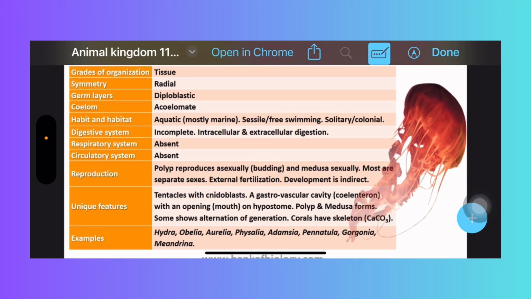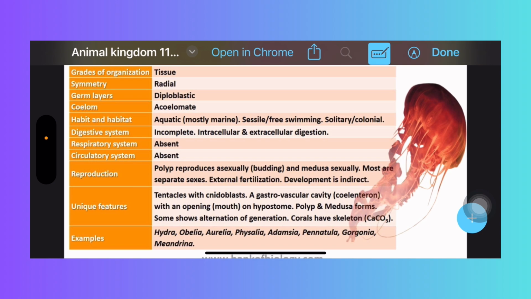Grade of organization is the tissue grade. Symmetry is radial symmetry. Germ layers are only two, that's why it is called diploblastic. Coelom is nothing, that's the reason for its absence. Habitat and habit: aquatic, mostly marine. Some are sessile, they won't move anywhere, stable, and some are free swimming. Some are single, some are colonial.